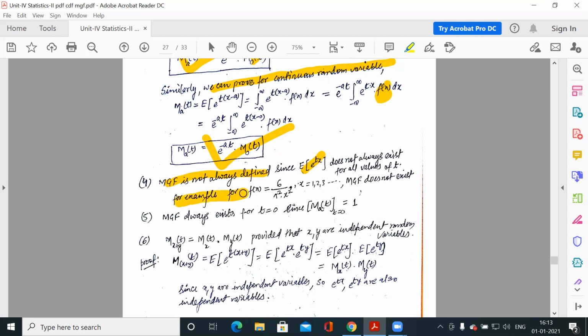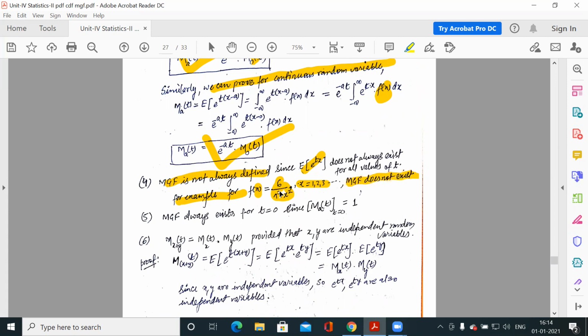I have written one example also. If this is your f(x) equal to 6 by pi square x square, for x taking these values, and you try to find the MGF of this, you will be unable to find it. Somewhere either the integration or the series expansion will not exist. Clear? So the MGF does not exist.